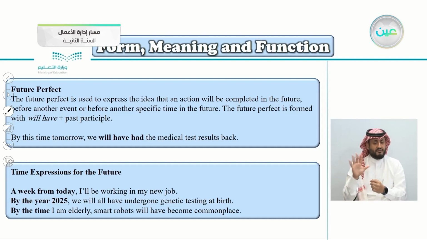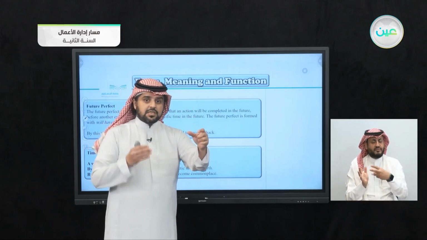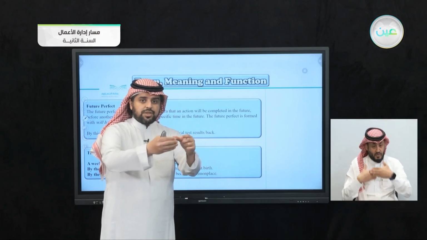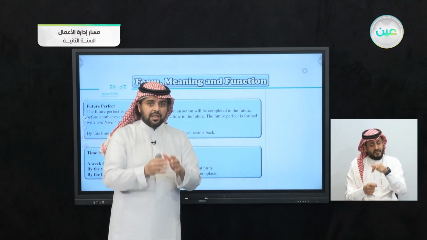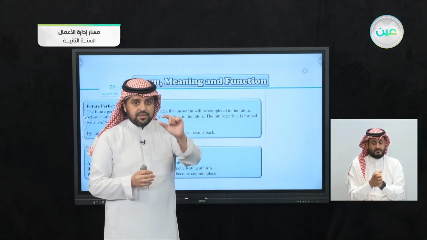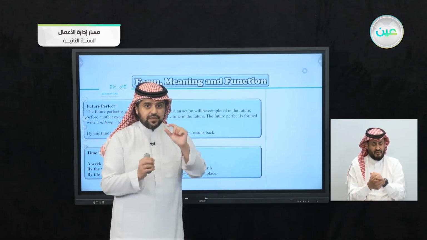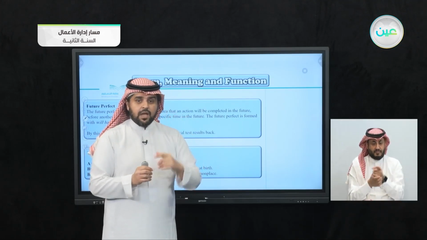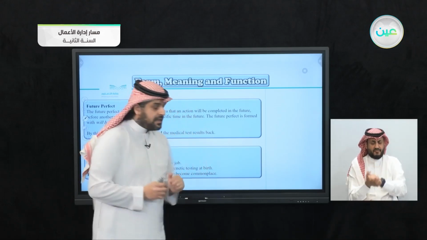2025, which means the year 2025, we're talking about the future. It means when we reach the year 2025, by that time, this thing will happen. So this is the time expression to talk about a specific time. In our lesson, we're talking about a specific time in the future, a week from today, by the year 2025, and so on.